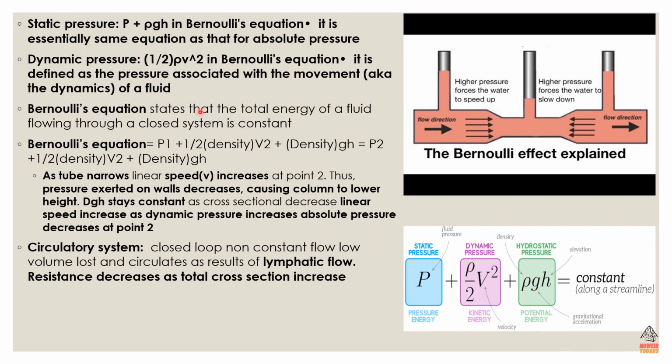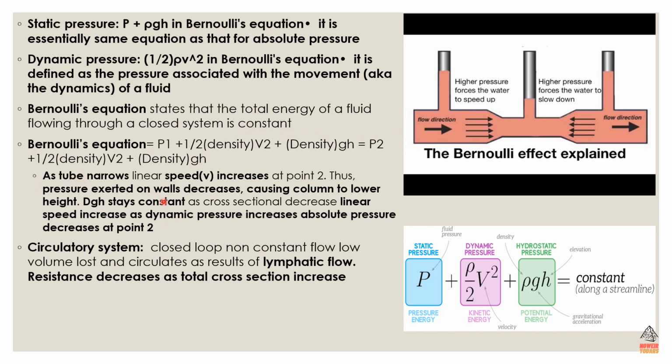So in order to explain this, the first term on the left hand side represents the pressure energy of the fluid, while the second term represents the kinetic energy of the fluid due to the velocity. Okay, and the third term represents the potential energy of the fluid due to the height above the reference point.